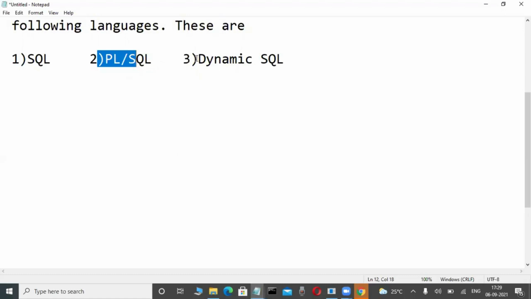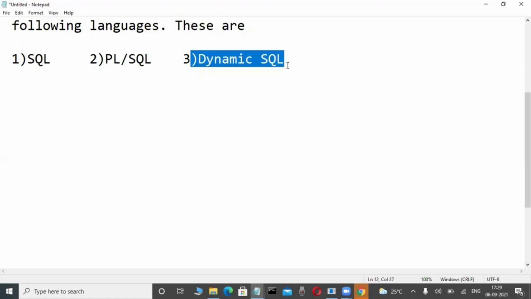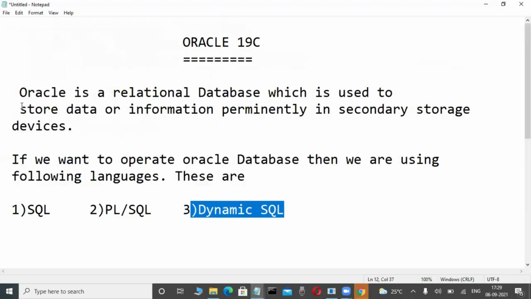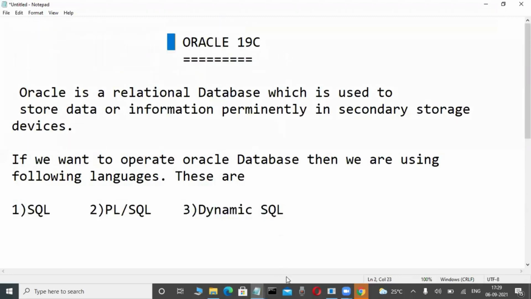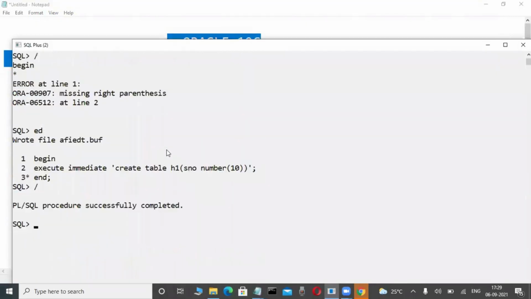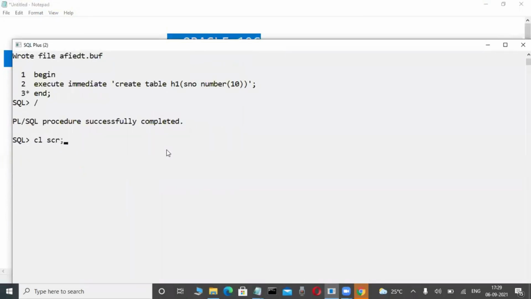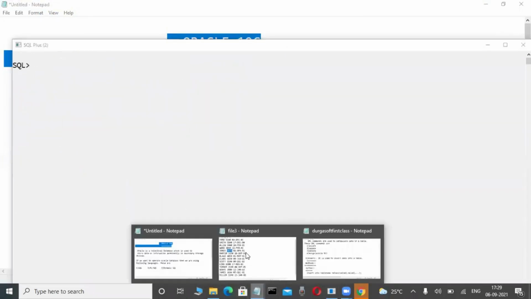Again, dynamic SQL statements are executed at runtime. Yes, these types of things we are learning. That's why in our course, these 3 languages we are learning, through which we operate in a company. These types of databases we are operating. So now here, yes, these types of databases, Oracle, we are operating. Okay? Yeah. So now here.